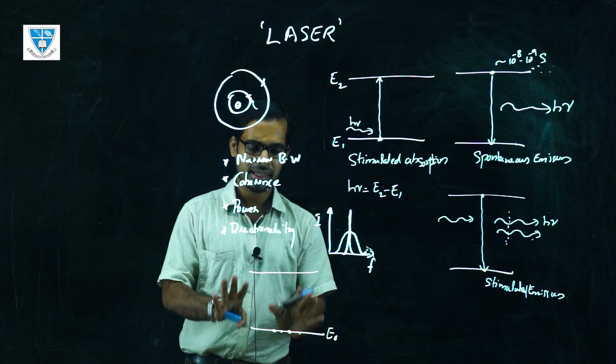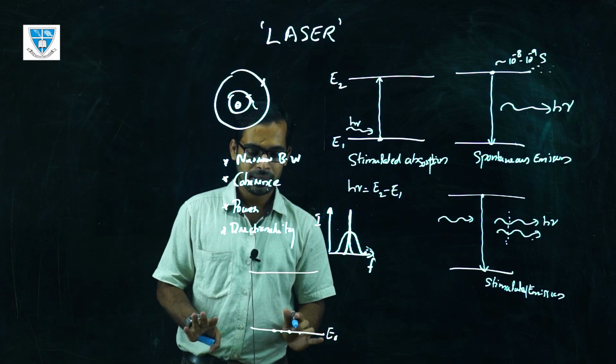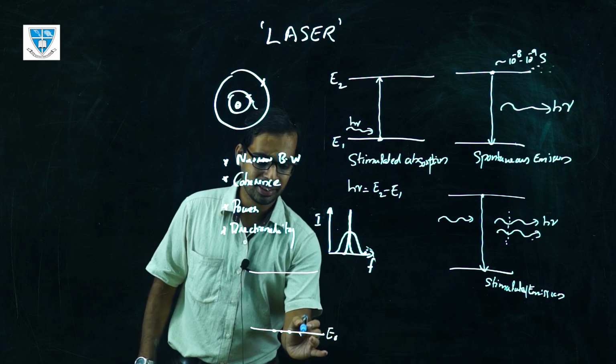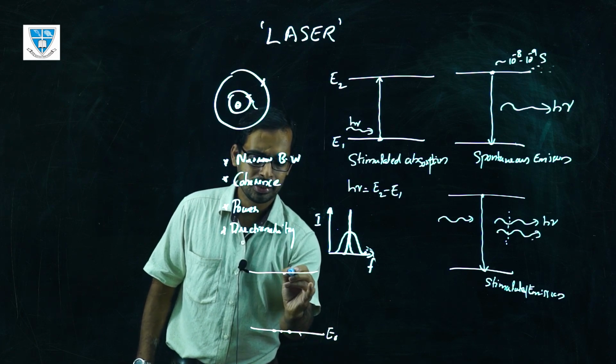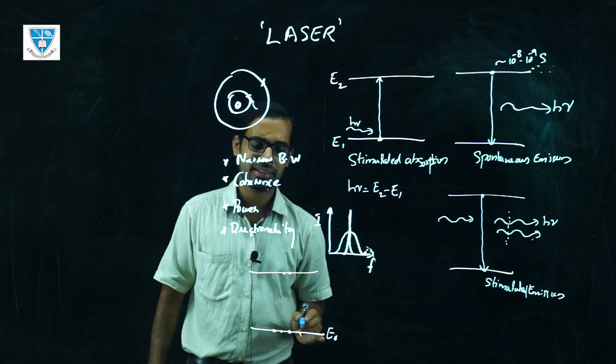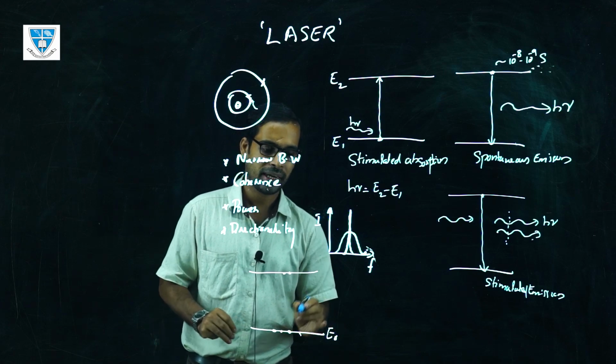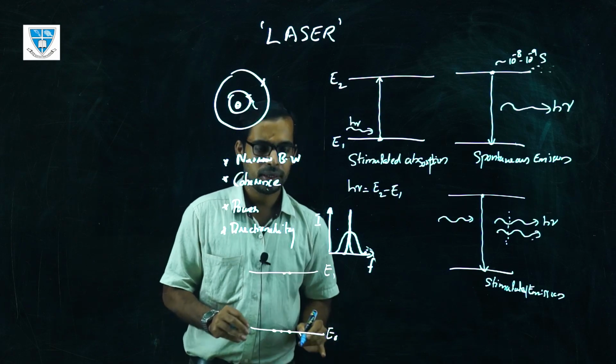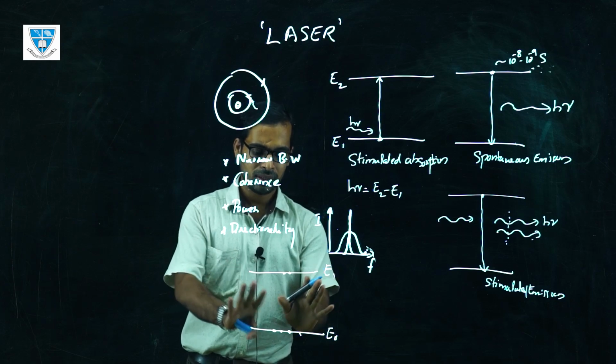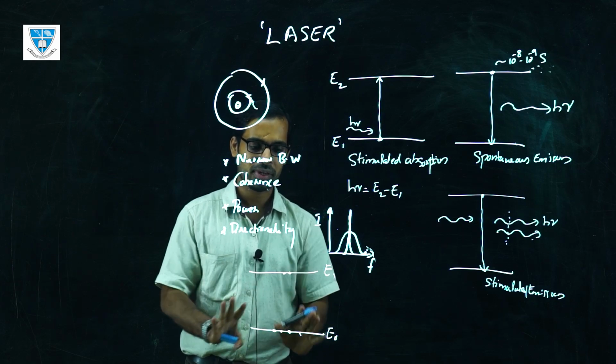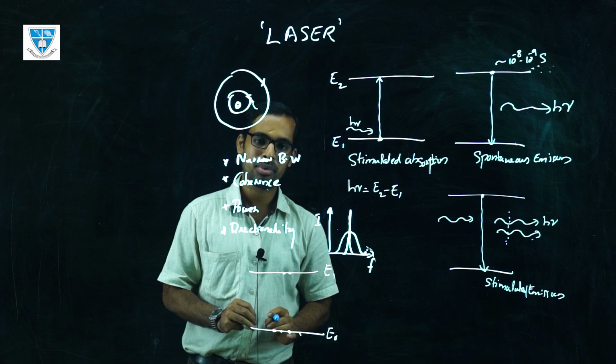This figure is just for representation purposes. If you compare the number of atoms at this level and the excited level, the number of atoms at the excited level will always be much lower than the number of atoms in the ground level. This is because the ground state is the more stable state, and atoms always like to stay in the stable region.